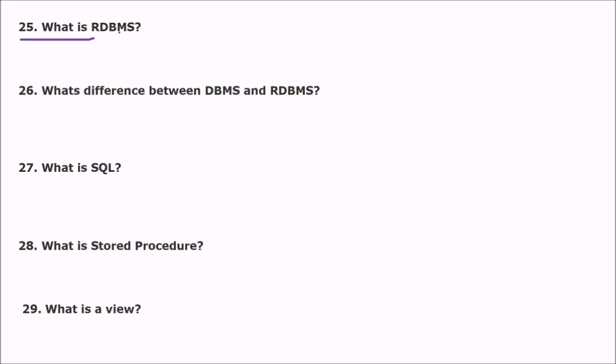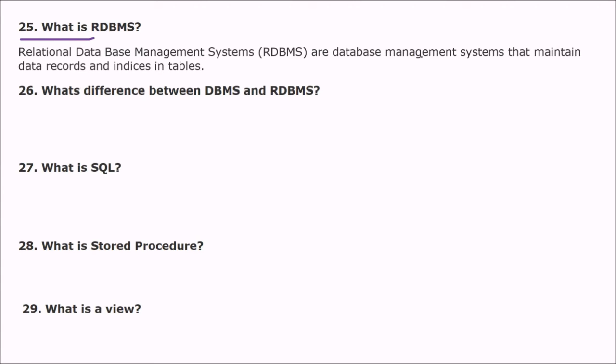What is RDBMS? We have seen DBMS. Now RDBMS, Relational Database Management System. RDBMS is a category of database management system that maintains data, records, and indices in tables. See, the records are not only stored in the table, but the indices are also placed in tables.